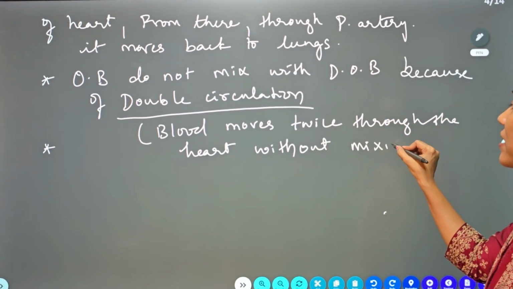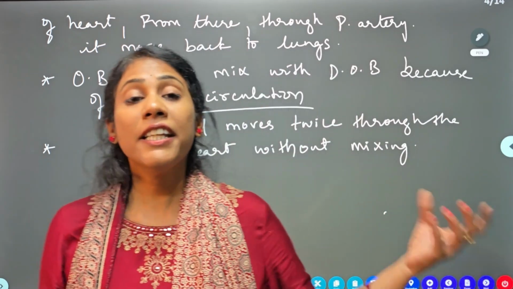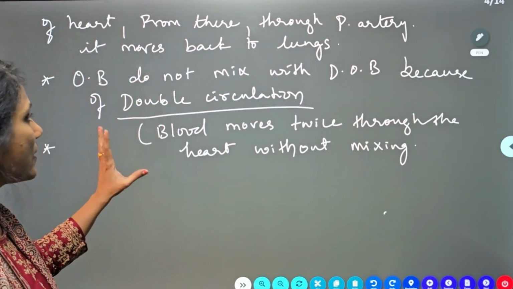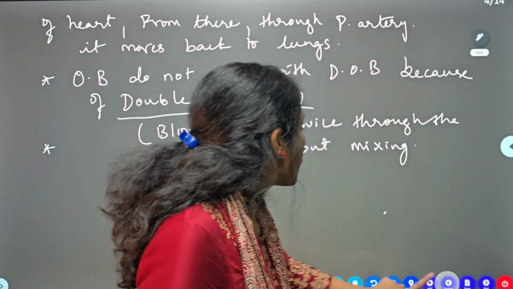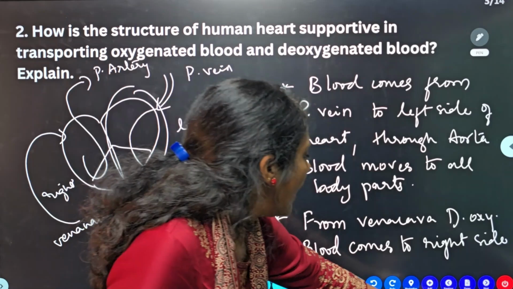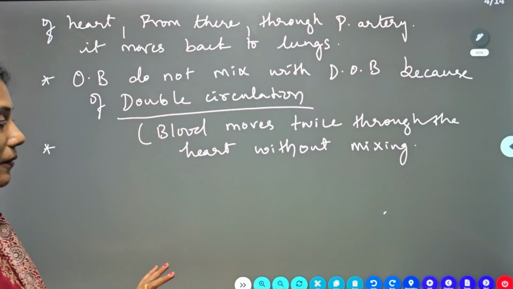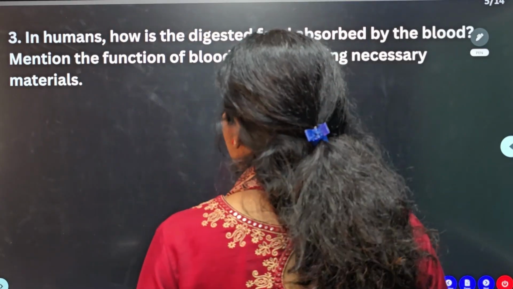Oxygenated blood moves through the left side, deoxygenated blood moves through the right side. So that is the answer you can write. These points you can mention as the answer, so that becomes a perfect answer for you. Now going to the next question.